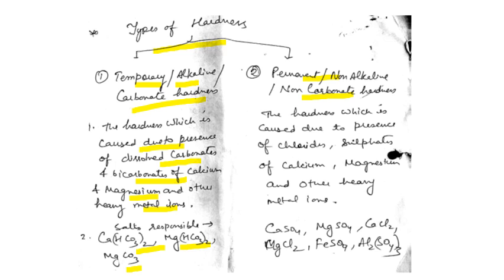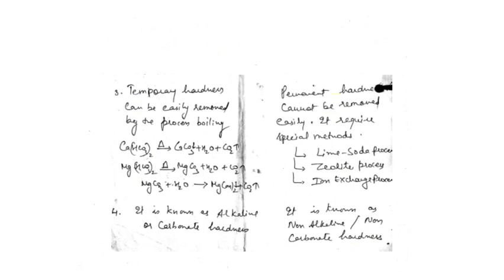Because it can be easily removed by a simple process. The permanent hardness is caused due to the presence of chlorides and sulfates of calcium and magnesium, as well as other heavy metal ions. For example, calcium sulfate, calcium chloride, magnesium chloride, ferrous sulfate and aluminium sulfate are the heavy metal salts. So these are responsible for the permanent hardness.